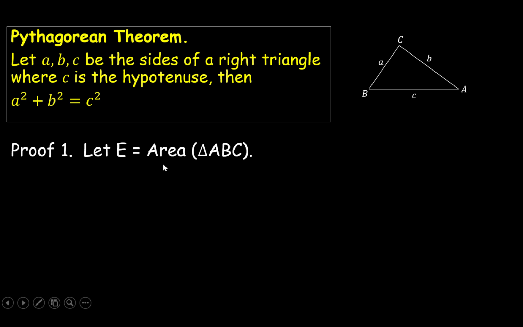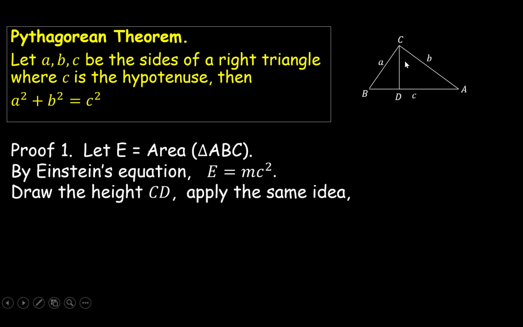Okay, first, let E denote the area of triangle ABC, and then simply apply Einstein's equation. We have E equals mc squared, where c is right here. Then we draw the height CD. This will divide our triangle into two smaller triangles, and we apply the same idea to each of the smaller triangles. Then we have E_A equals m a squared by looking at the triangle on the left, where E_A is the area of the triangle on the left, and a is the hypotenuse right here. And then similarly, we have E_B equal to m b squared by looking at the triangle on the right.